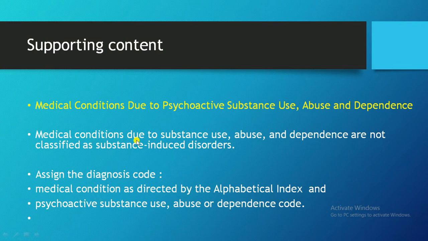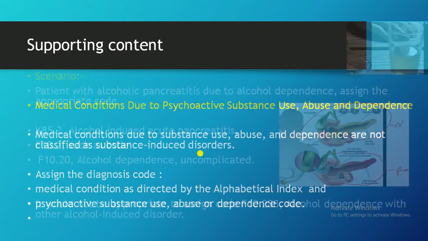Here the medical condition is because of substance use, abuse or dependence, right? In ICD-10 we also have a substance-induced disorders classification. By default we should not code from this category. We have to code two codes: one for the medical condition and the second for the substance use, abuse or dependence based on the medical documentation, but we should not code from the category of substance-induced disorders. We'll see one scenario for better understanding.